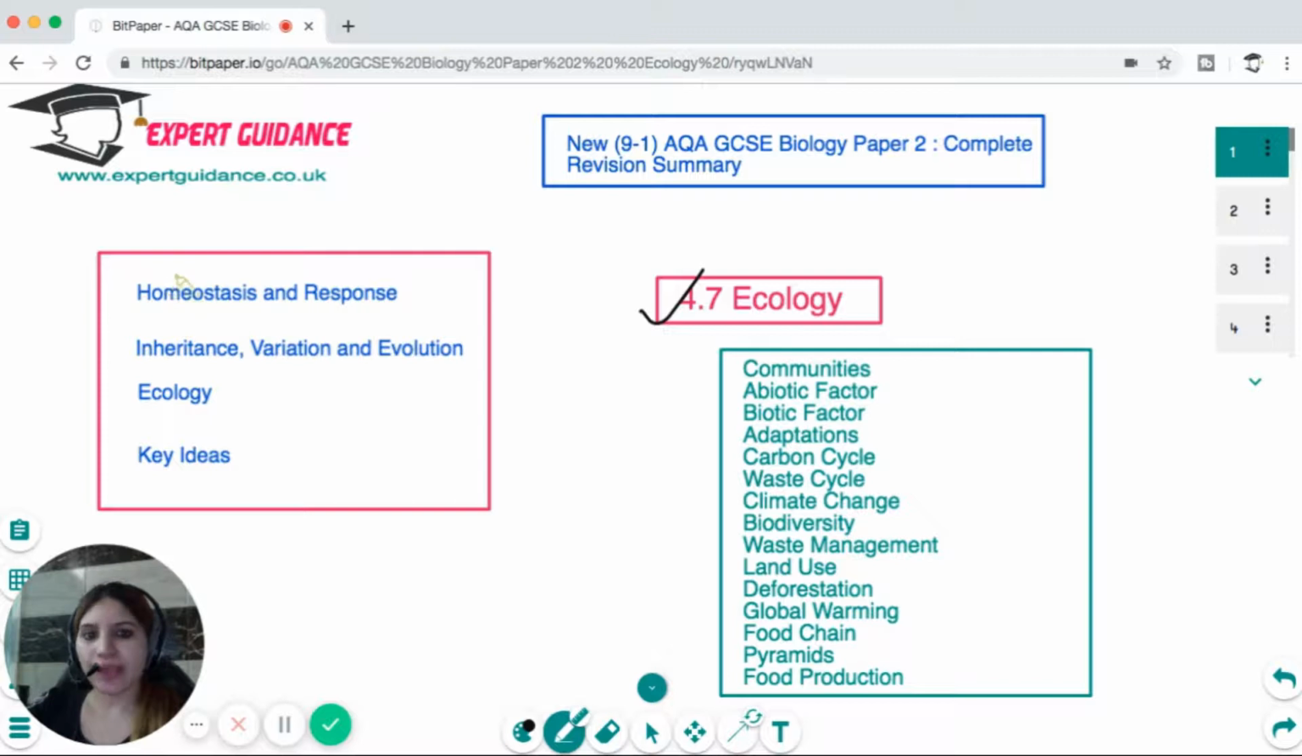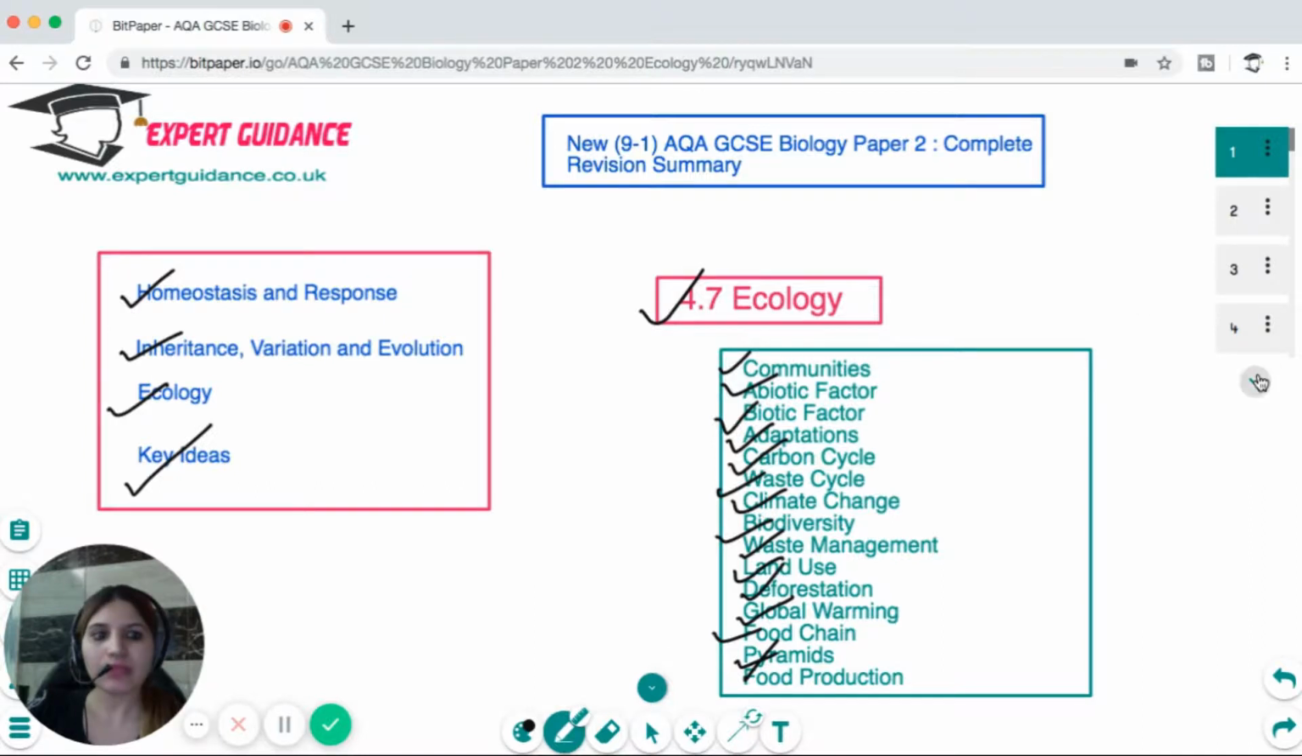So to remind you, for your paper 2, you need to cover homeostasis and response, inheritance, variation and evolution, ecology and key ideas. And this video is focusing on the topic of ecology. Now, in this video, we'll be looking over what are communities, abiotic factors, biotic factors, adaptations, carbon cycle, the decay cycle, the climate change, biodiversity, how we do the waste management, the land use, deforestation, global warming, food chain pyramids, and food production. So let's begin.